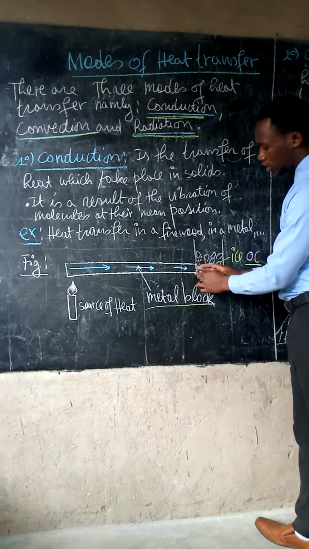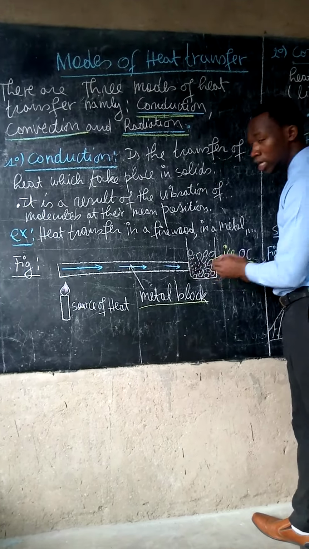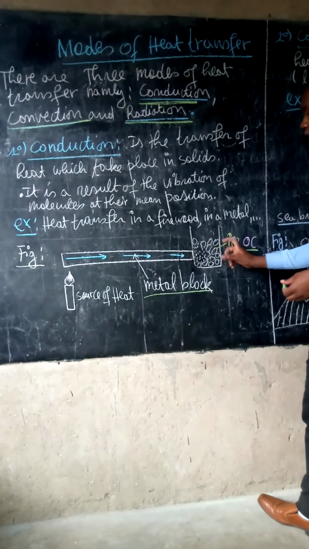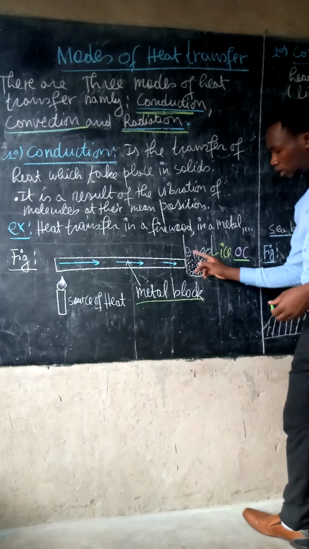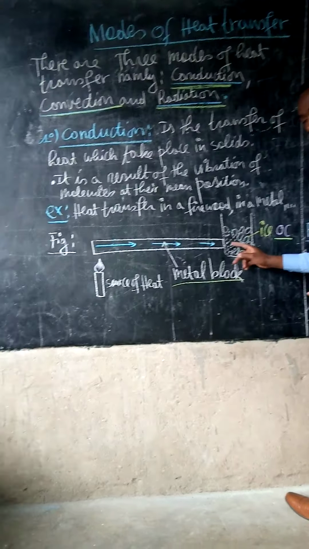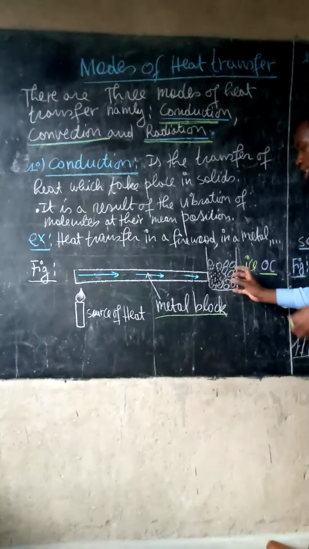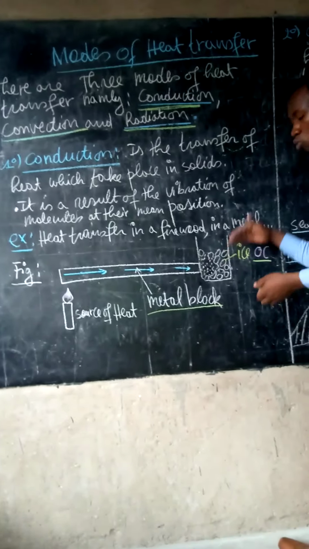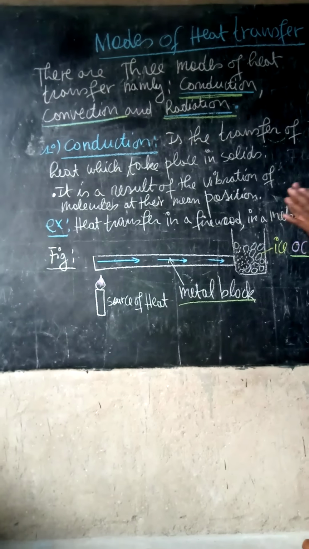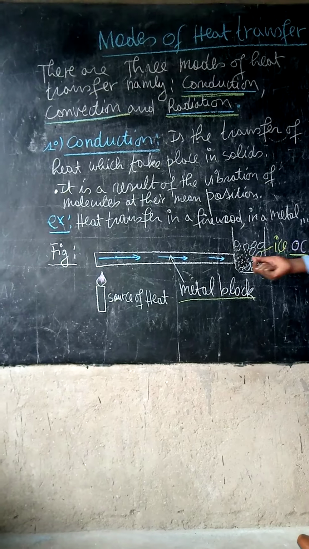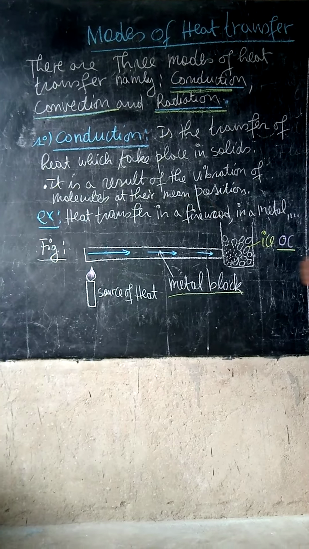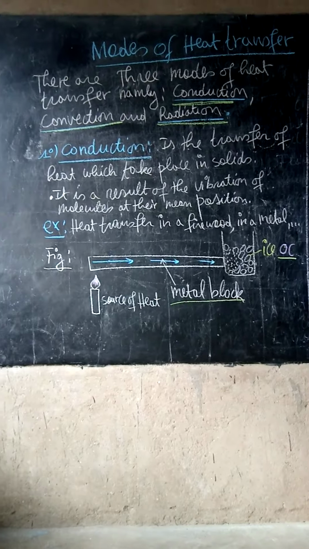Then the heat is communicated to this container, provided it is a good conductor of heat, and the ice in this container will start to melt. You can see here I have drawn water instead of ice, because there is a change in temperature from 0 to some degree, and that change proves that heat has been communicated to the container. So that's about the conduction mode, which takes place in solids.